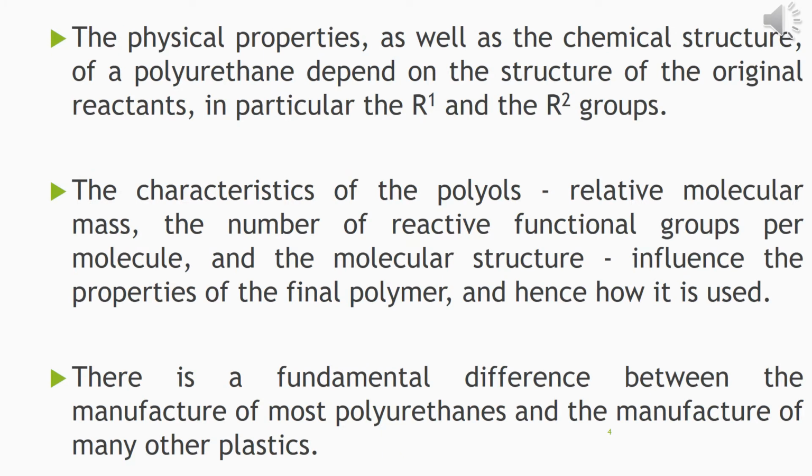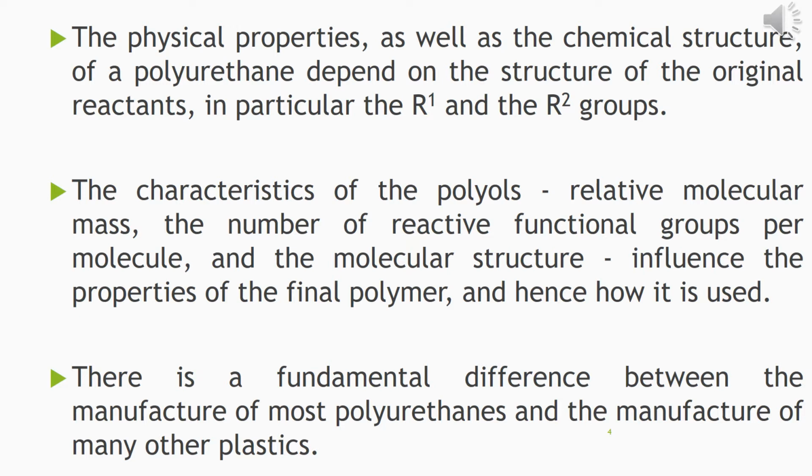The physical properties as well as the chemical structure of a polyurethane depend on the structure of the original reactants, particularly R1 and R2 groups, which are present in the reactants. The characteristics of the polyol relative to their molecular mass, the number of reactive functional groups per molecule, and their molecular structure, all these things influence the properties of the final polymer, and hence how it is used.